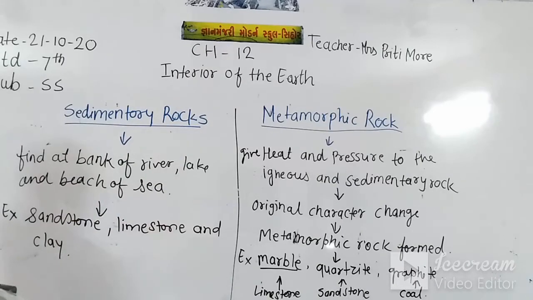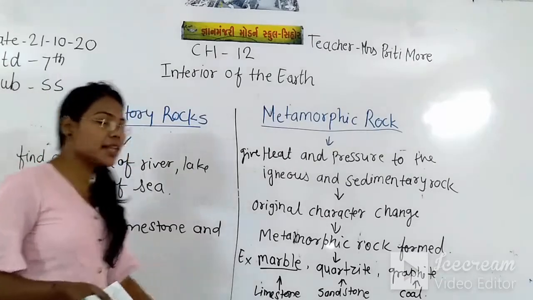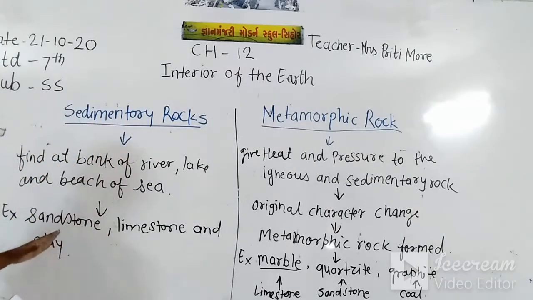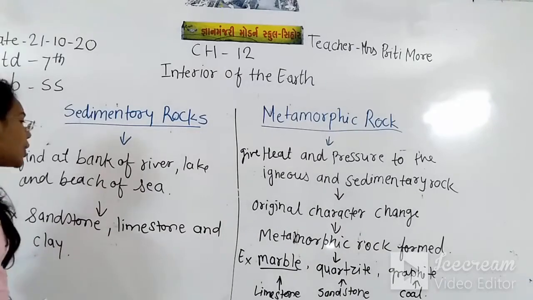And sedimentary rock we can find at the bank of the river, lake, and the beach of the sea. And the examples of the sedimentary rocks are sandstone, limestone, and clay.